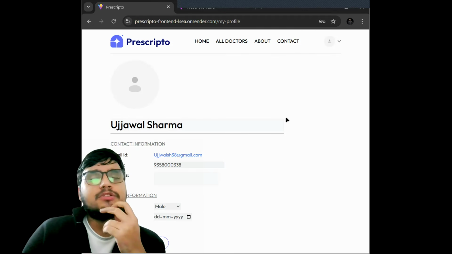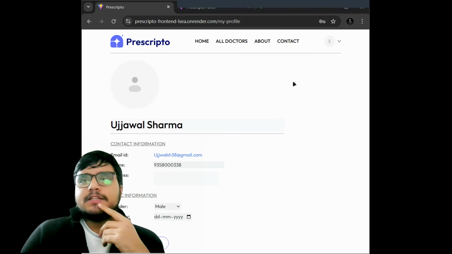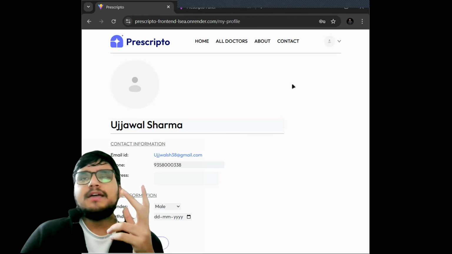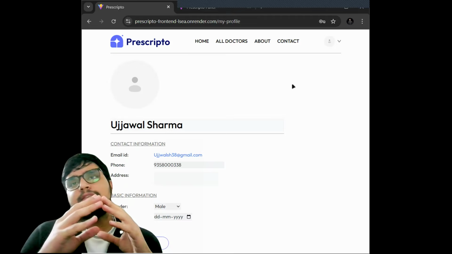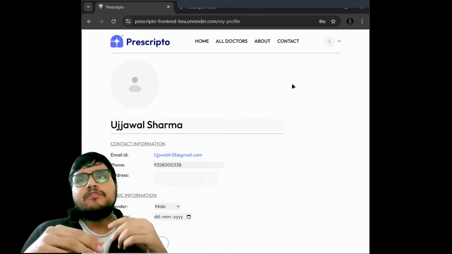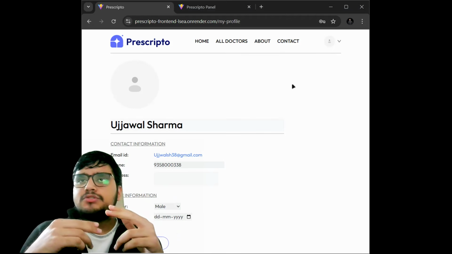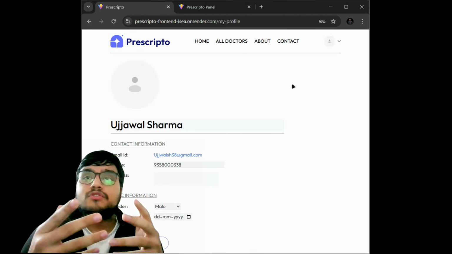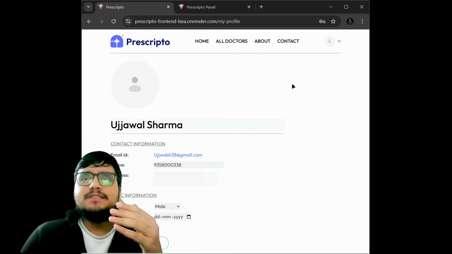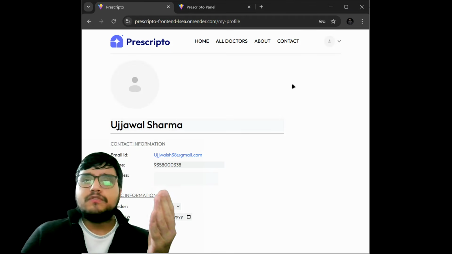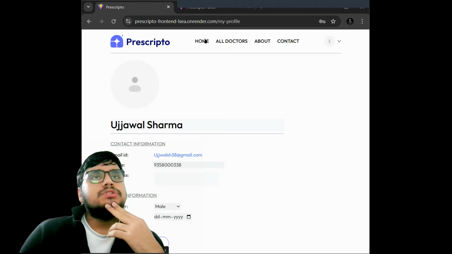So let's get back to the project. What features do we expect here? Taking examples of window shopping or online shopping, we see a large number of products and items which we can scroll over and choose on the basis of our requirements. Here also, you can pick the doctor on the basis of the disease or the health issues you or your family members are currently suffering from. So let's head back to the homepage.